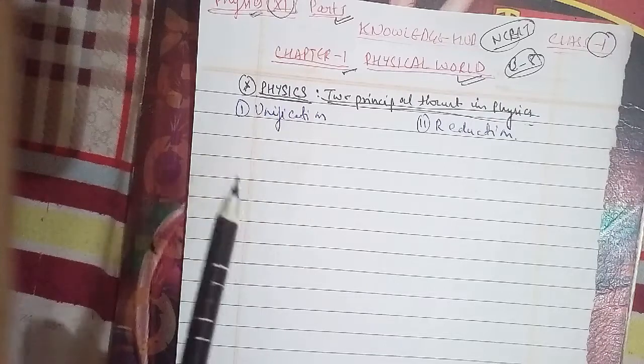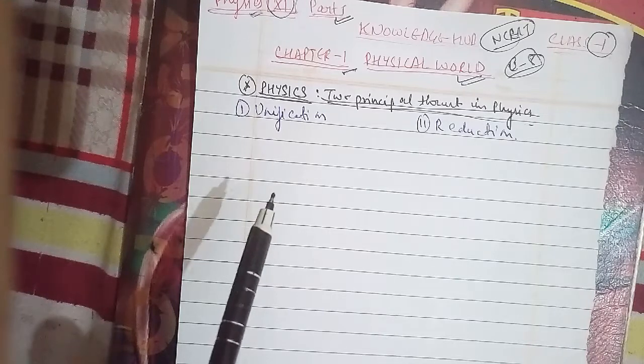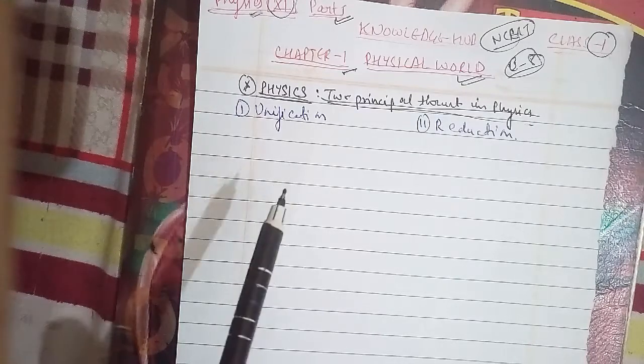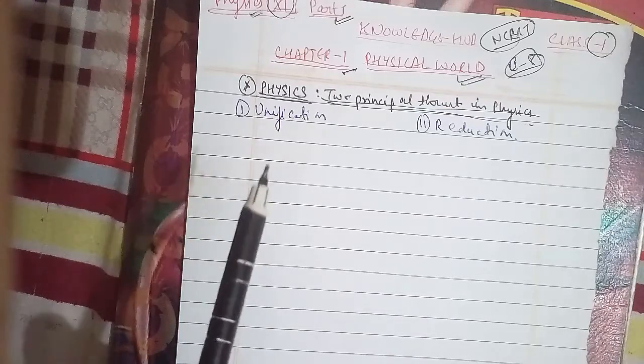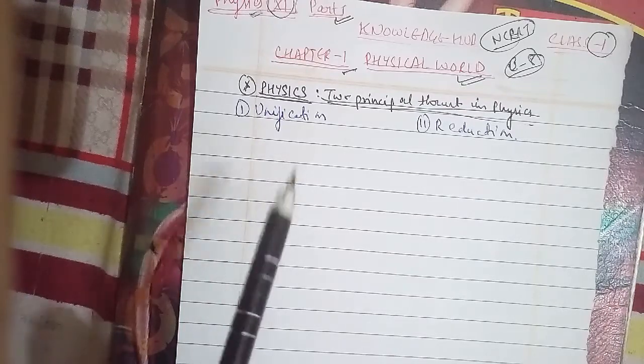In particular, the temperature was seen to be related to the average kinetic energy of molecules of the system. Now we will discuss the scope and excitement of physics.